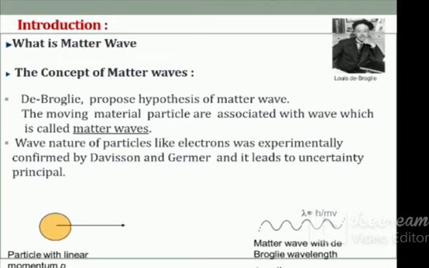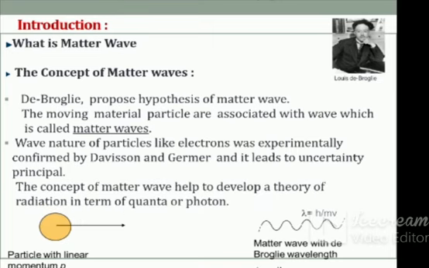The uncertainty principle is one of the postulates of quantum mechanics, which is based on the de Broglie hypothesis. We will discuss it in detail in the next lecture. The concept of matter wave helps to develop the theory of radiation in terms of quanta or photons.